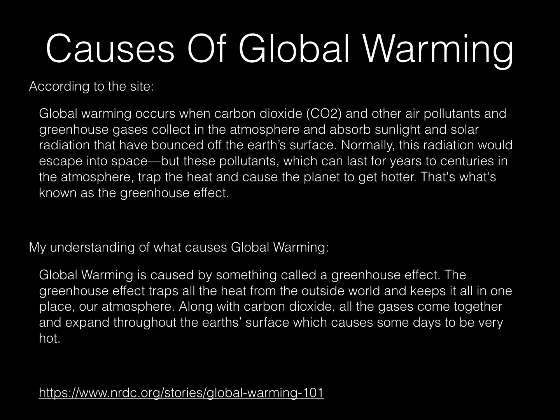So my understanding of what causes global warming is it is caused by something called the greenhouse effect. The greenhouse effect traps all the heat from the outside world and keeps it all in one place, our atmosphere. Along with carbon dioxide and all the other gases come together and expand throughout the Earth's surface, which causes some days to be very hot and some to be cold.